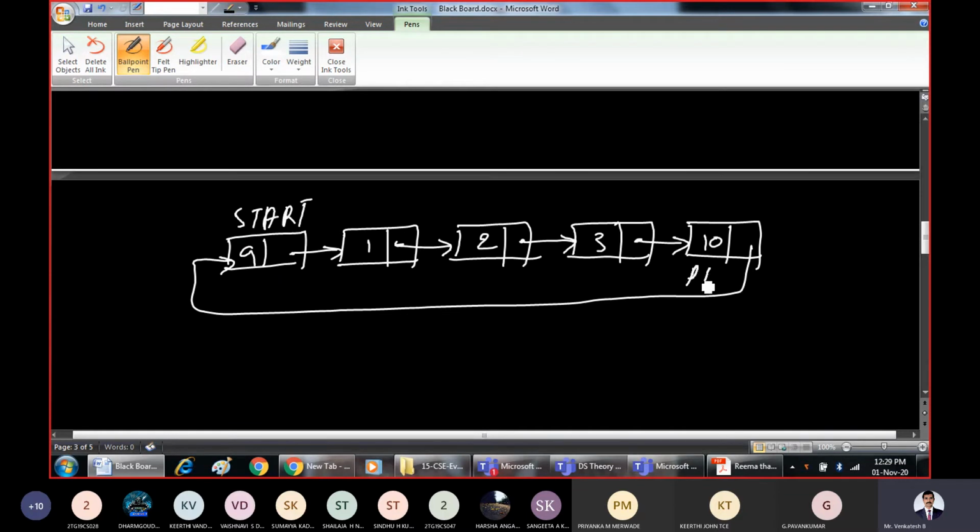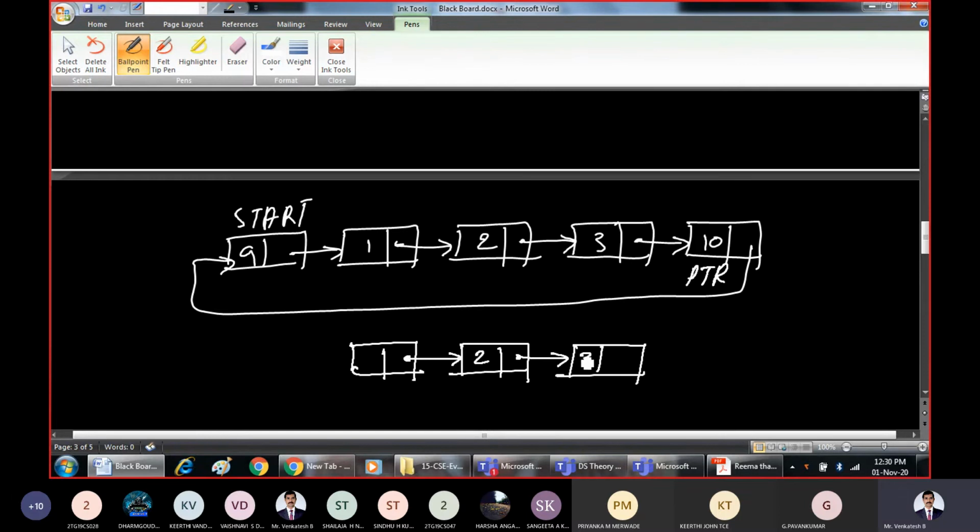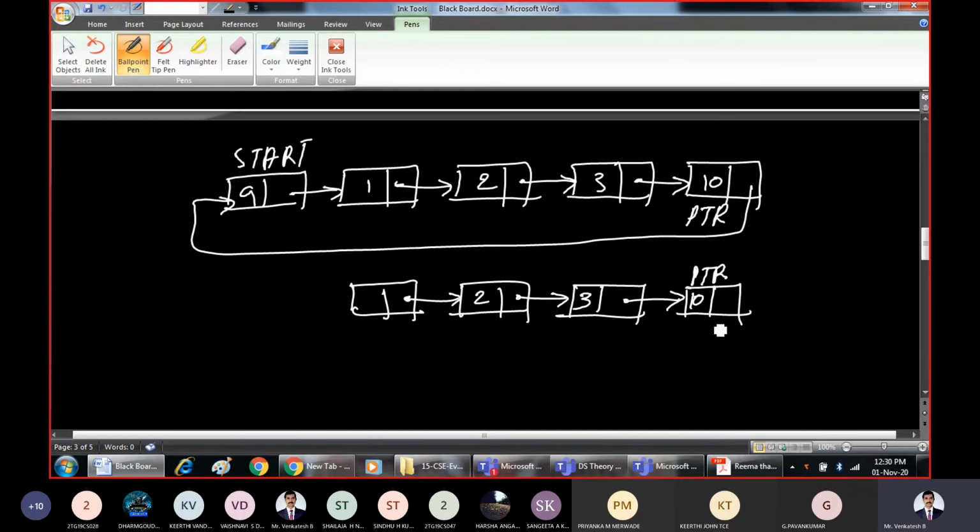As usual, advance the pointer and make it point to this node. If you want to delete this, I will mark it as deleted. What is the logic for that? Most of the things you should imagine in this linked list. Where is PTR pointing? PTR is pointing here. Now how can I make this node the beginning node? We know that the pointer field of the last node should contain the pointer to the first node.